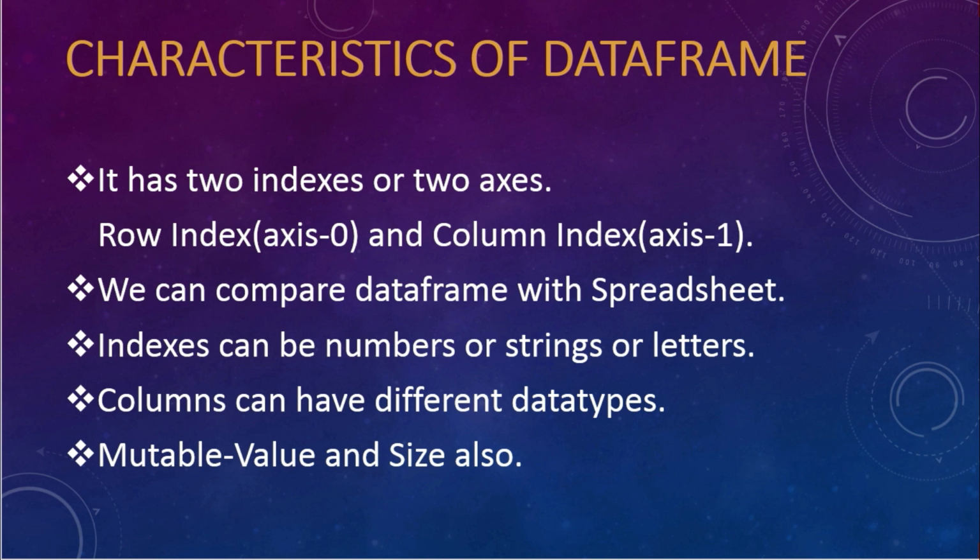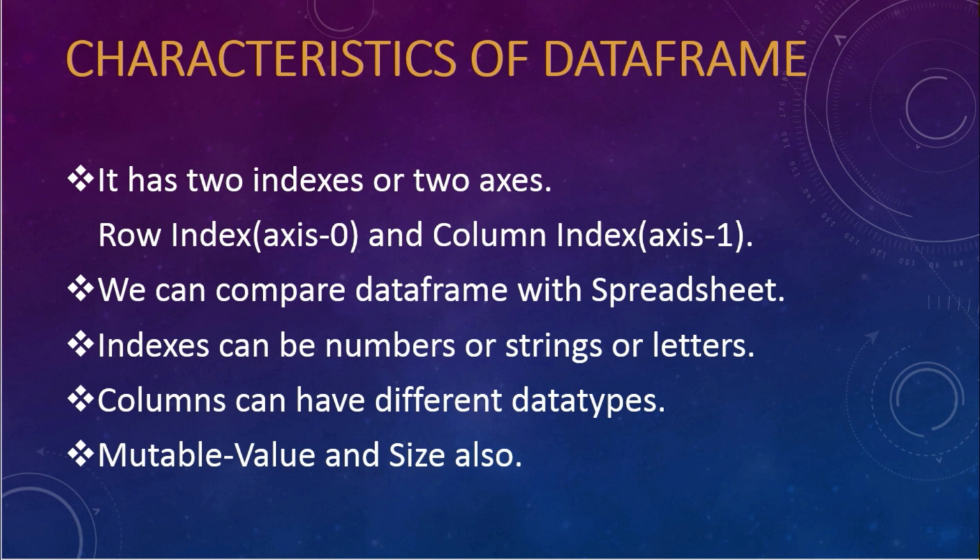And the next one is indexes can be numbers or strings or else letters. Okay, so indexes, it may be row index or else column index. There is no compulsion that indexes must be numbers. Fine, so it may be numbers or strings or else letters. And there is no condition of having all data of the same type across columns. Means columns can have data of different data types. It may be integer or float or string or else boolean.